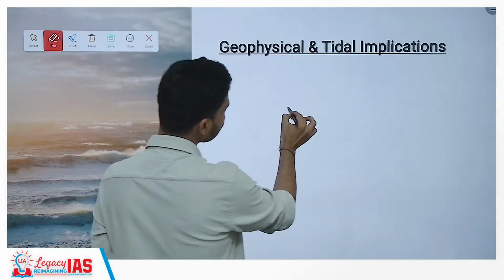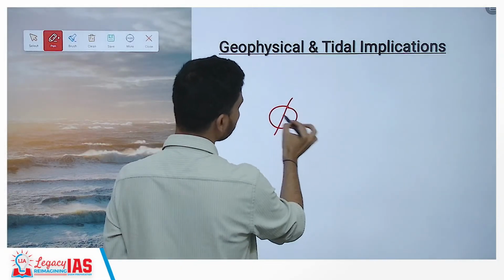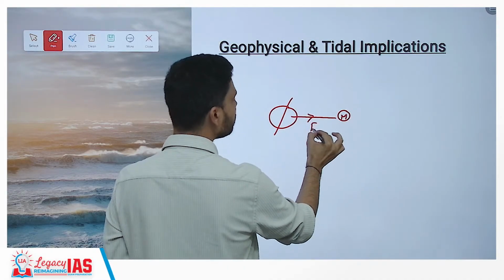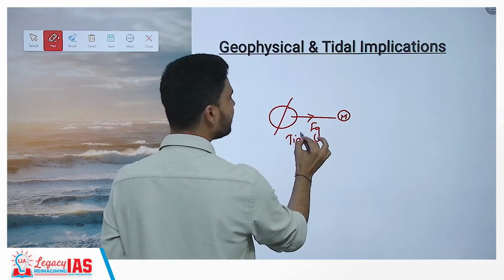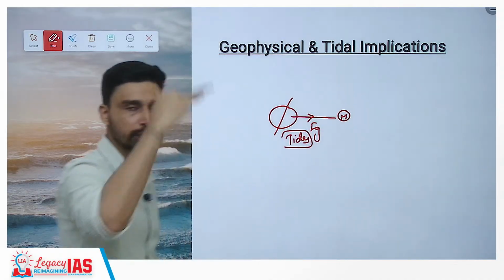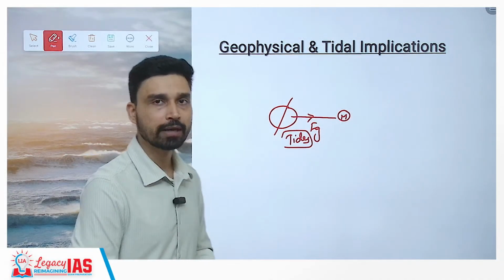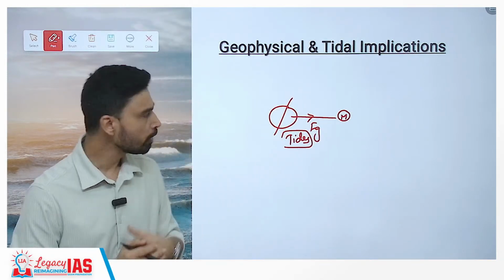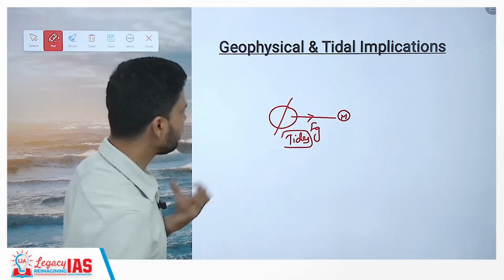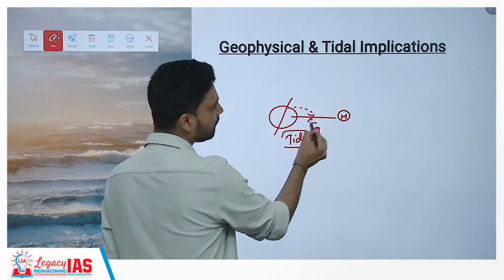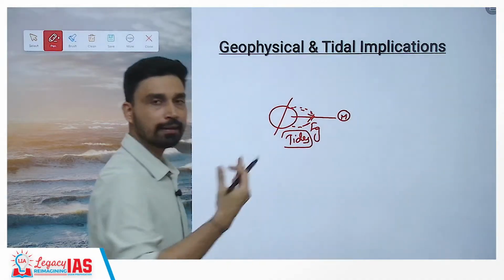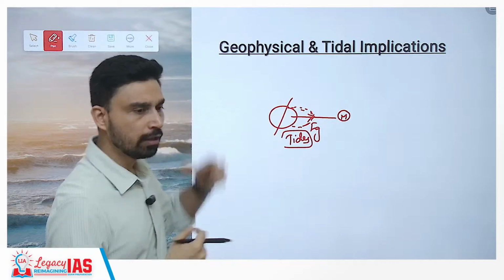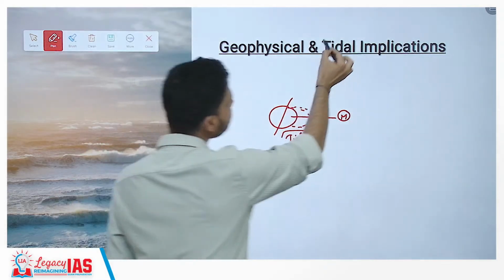Now, here you have the Earth, and we know that the moon exerts gravitational force on the Earth, and that causes tides in the ocean. That means the water level in the ocean increases because of the moon's gravitational impact. Now imagine when the moon is closest to the Earth, that means at the perigee position, what will happen? In that case, the gravitational force exerted by the moon will be higher than normal, and the high tide that you will see in the ocean will obviously be higher than normal. So these are the tidal implications that we have to understand.